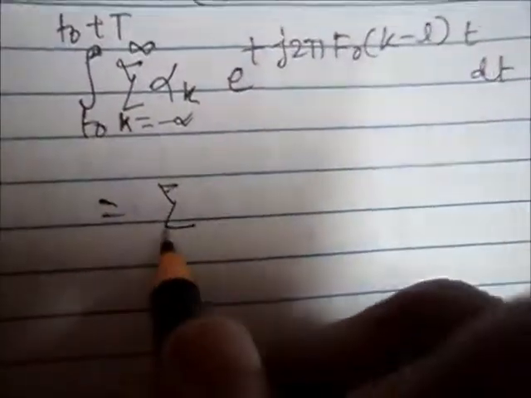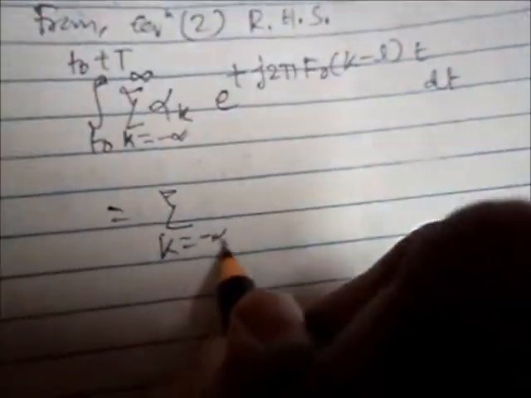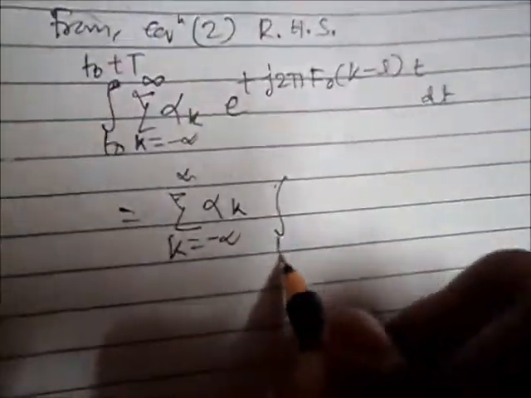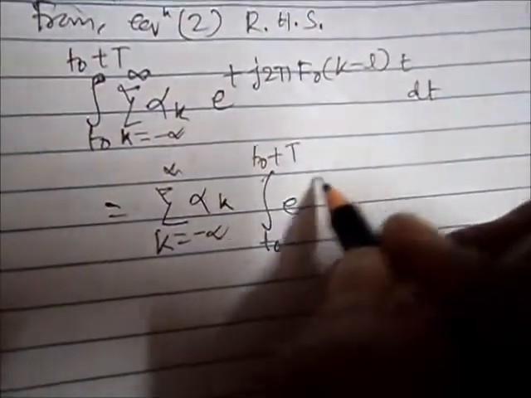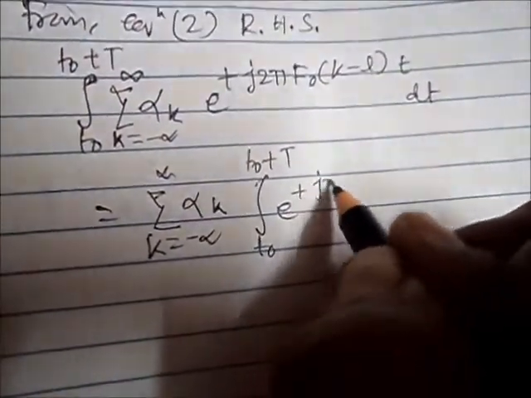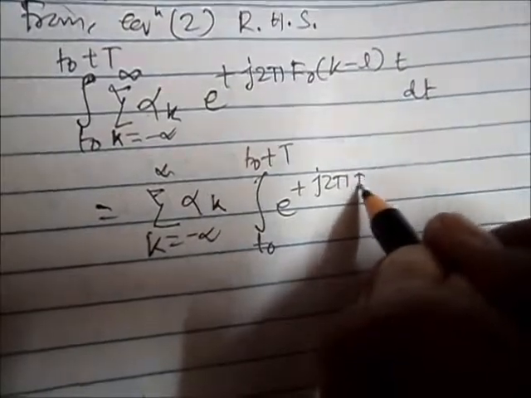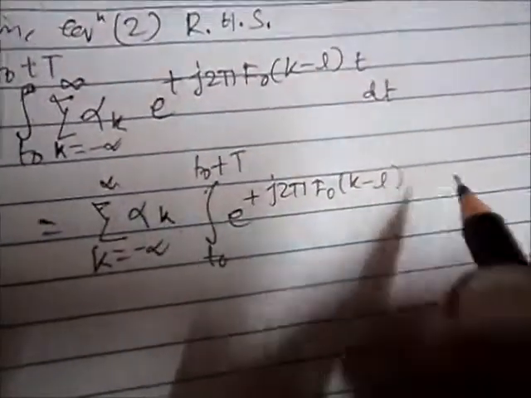So this is the integration, and then we will take this constant term outside and we will have the summation over k from minus infinity to plus infinity of alpha k, then the integration of e to the power plus j 2 pi f0 (k minus l) t dt.